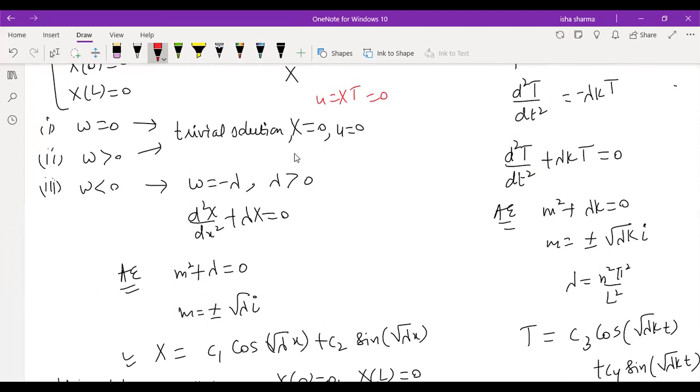What do you mean by u is 0? u equal to 0 means nothing is happening. Initially you gave a displacement, but still u remains 0. That means no vibrations are produced in the string. So that is a physically unacceptable solution. It's a trivial solution, just a mathematical solution. It comes as a result of calculation, but it's not going to replicate the physical phenomenon. That is why the cases omega 0 and omega greater than 0 are rejected. Trivial is a mathematical term, but physically this is an infeasible solution, not matching the dynamics happening physically.